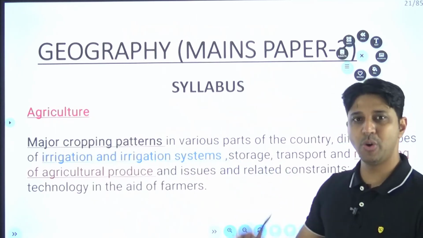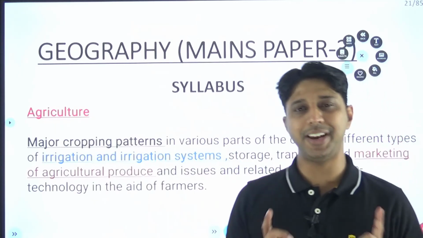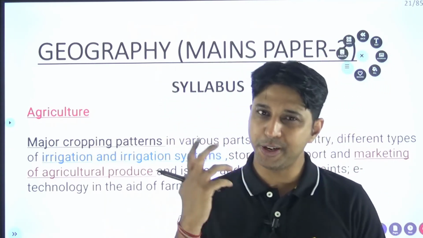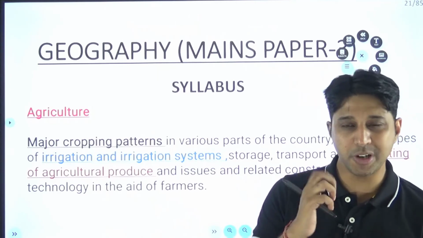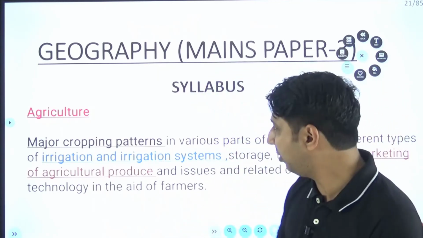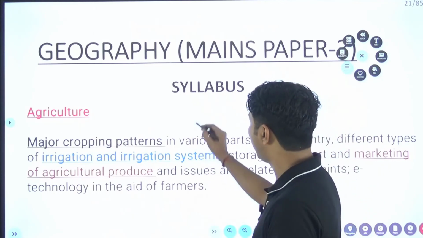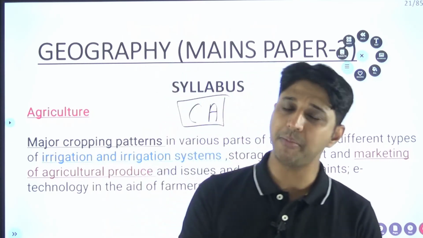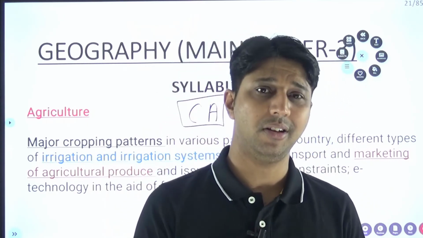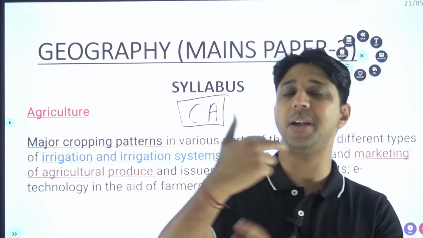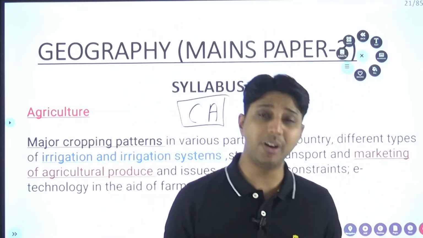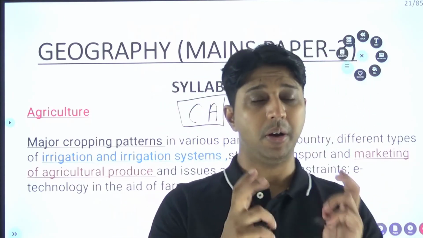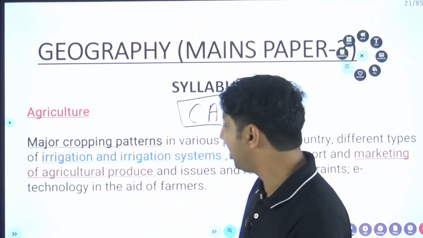Now after that, agriculture. Agriculture is a very hot topic. If you see the last 2-3 years, UPSC is asking more questions from agriculture, especially the MSP area. So you must be perfect in this area. When you study economics, in current affairs, you will come across so many schemes. So please read those schemes. I'm covering the static part, but UPSC sometimes asks the static part and sometimes the current affairs part. So how will you prepare the current affairs part when the economics faculty teaches economics? Please cover all the schemes related to agriculture.